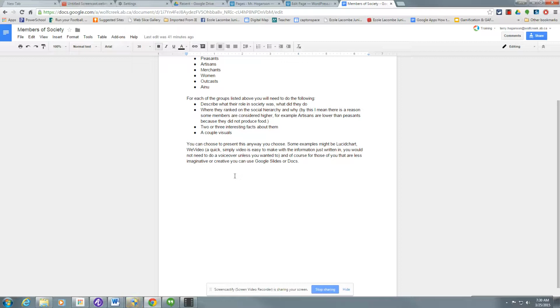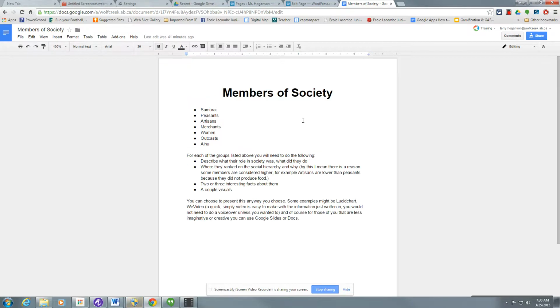3 or 4 pictures. Throw up your information right on there. You can just type it in. You don't even have to do a voiceover if you don't want to. And then it could just play all the way through. So that's an option if you want. If you like video and you're good with it, feel free to do that. But you got some other options here as well. Like I said, lucid chart would be a good one as well. Okay, so that's members of society.